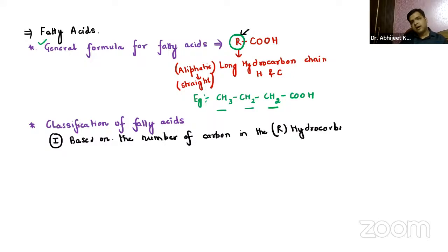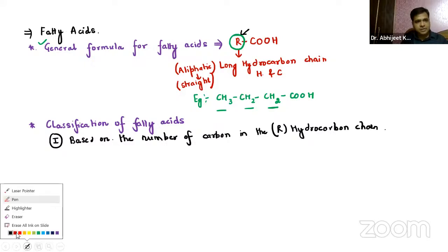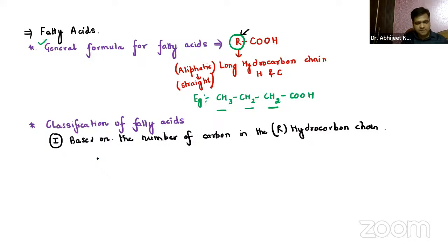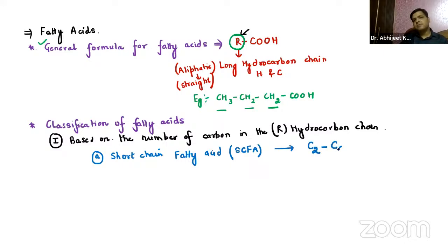It can be classified like this. The very first one over here is short chain fatty acid, SCFA, and it is from carbon 2 to carbon 6. CH3, CH2, COOH.